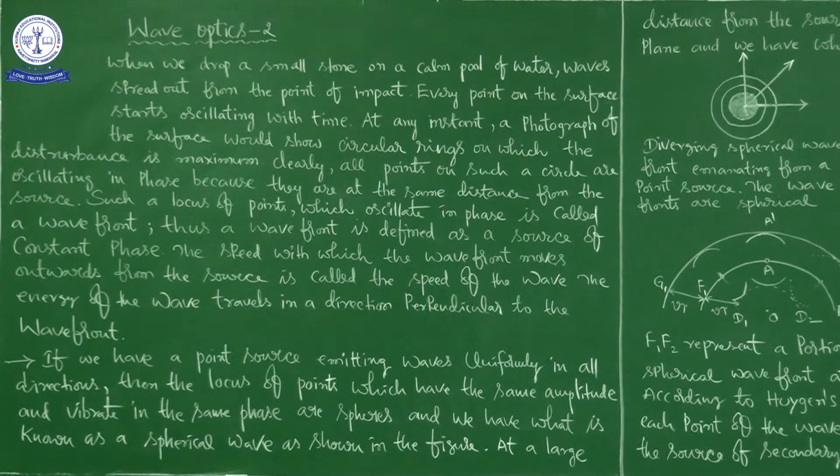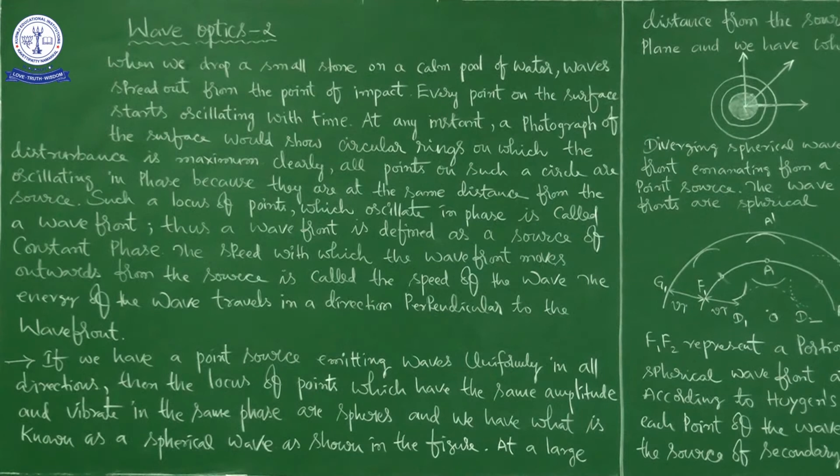Amplitude is the maximum displacement of a particle from its mean position. We also discussed what is meant by frequency. Frequency is the number of oscillations or vibrations made by a particle in 1 second. Then what is phase? Phase gives the state of vibration of a particle.